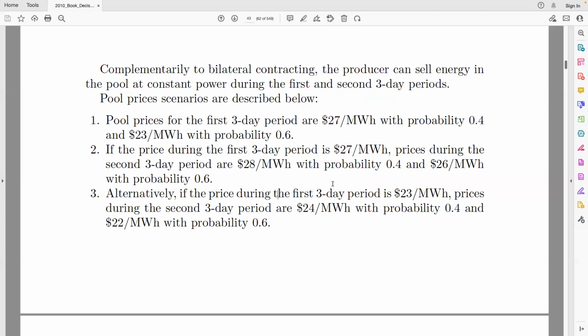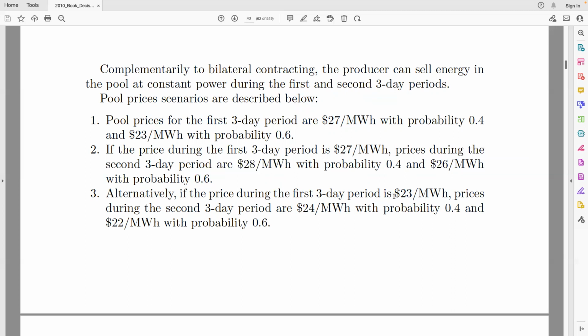Had the first period been with a price of $27 per megawatt hour, then in the second period, we have two chances. Either the price is $28 per megawatt hour with probability 0.4, or the price of electricity is $26 per megawatt hour with probability 0.6.